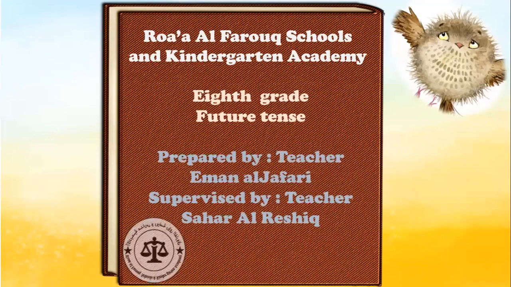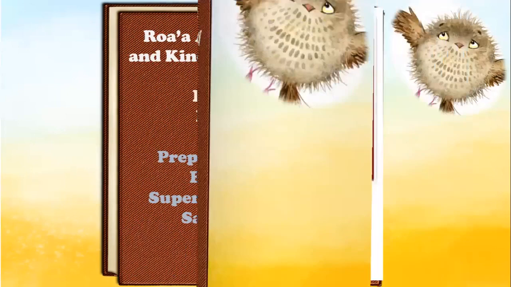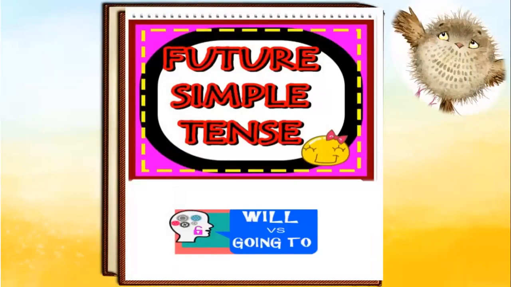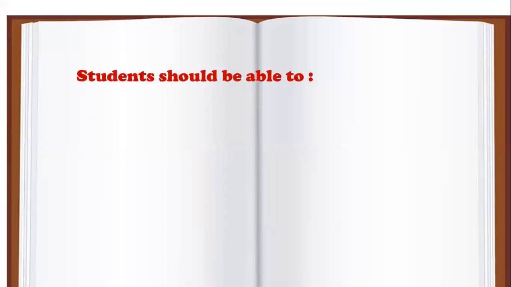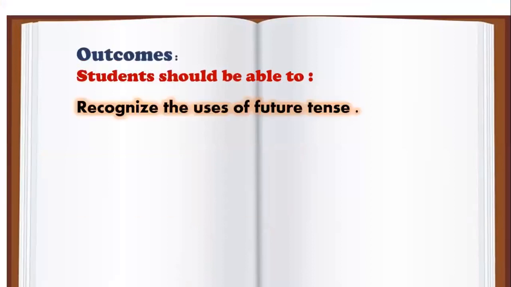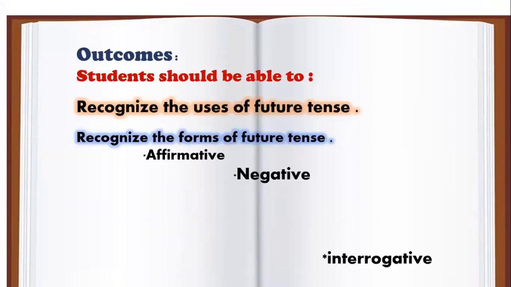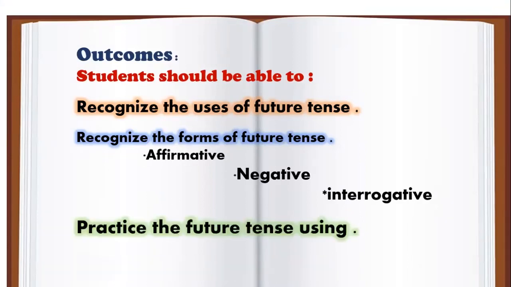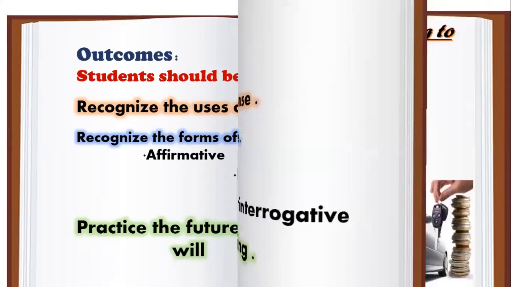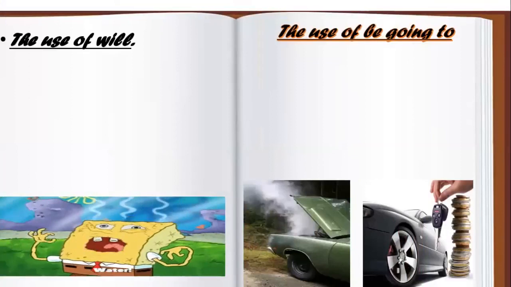So the title of our lesson today is Future Tense or Future Simple Tense. In this lesson, you are going to compare between will and going to. So students should be able to recognize the uses of future tense, recognize the forms of future tense in the affirmative, negative, and interrogative form, and you are going to practice future tense using will and be going to. So let's start with the uses of will and be going to.